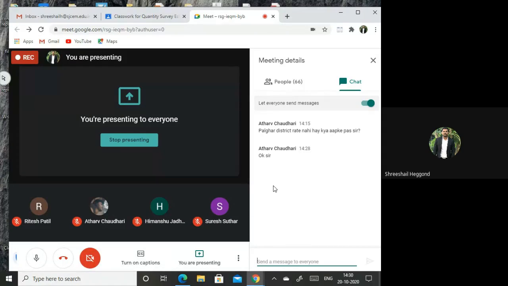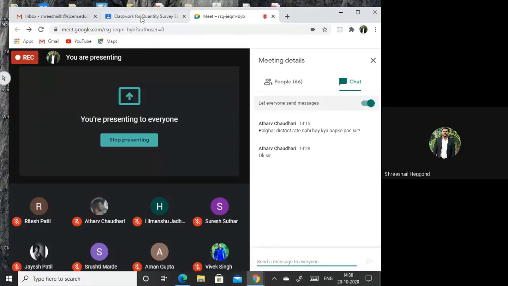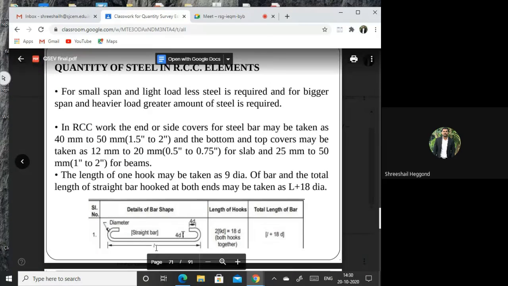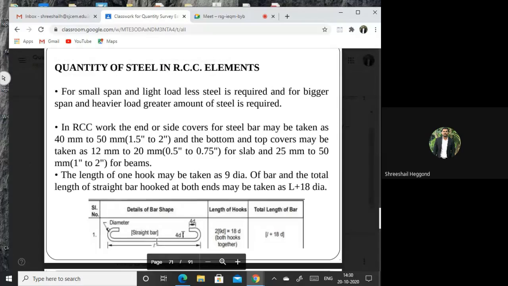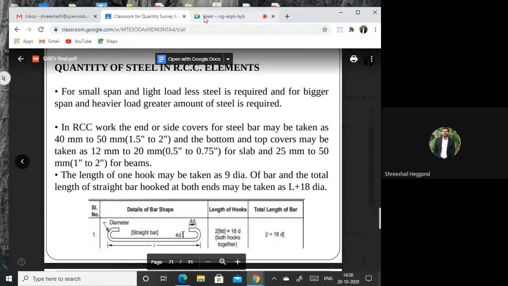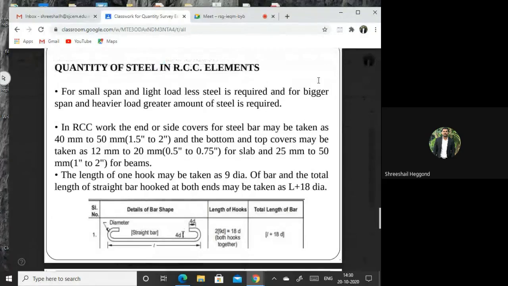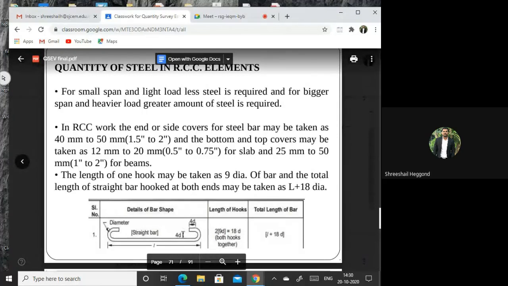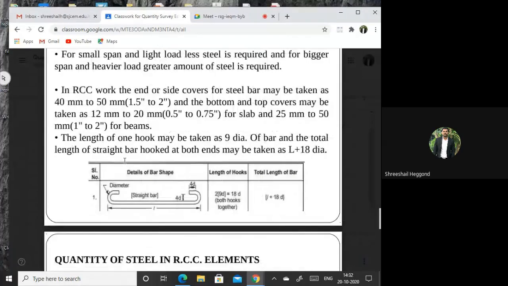Now find out what will be the length of this one if L value is 5 meter and the diameter of bar is 10 mm. Find out what will be the total length. Simple calculation.